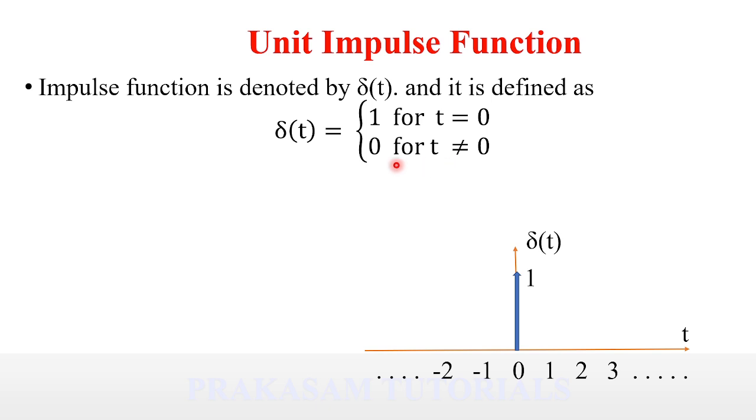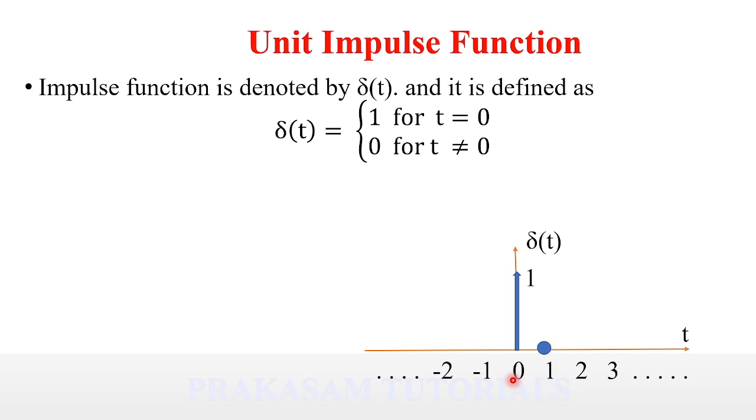At time t = 0, the strength of the unit impulse function is 1, and the unit impulse function has 0 amplitude everywhere. Everywhere means that is t not equal to 0, so t equal to plus 1 to plus infinity and t equal to minus 1 to minus infinity. The strength of the impulse signal is 0.